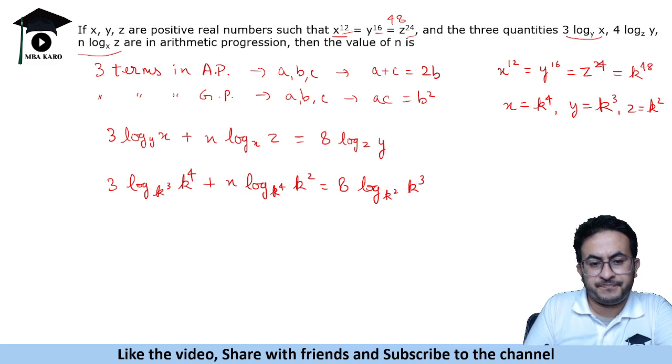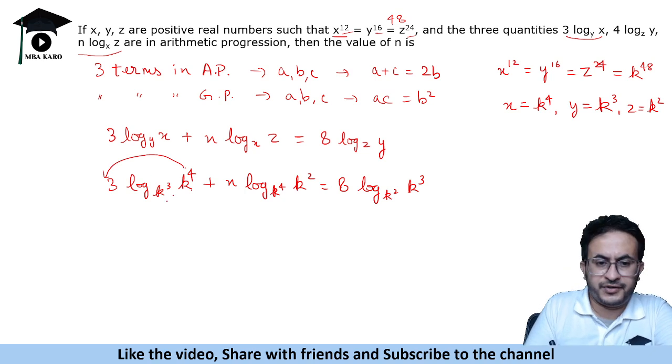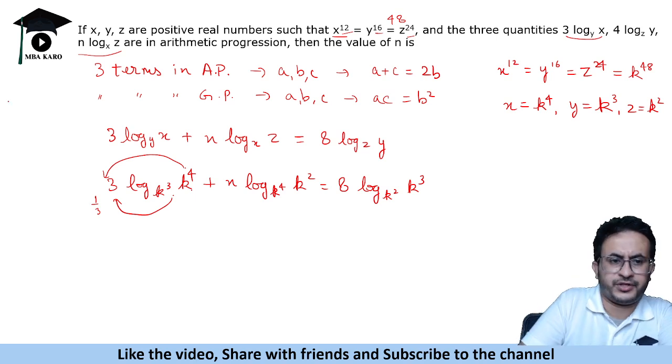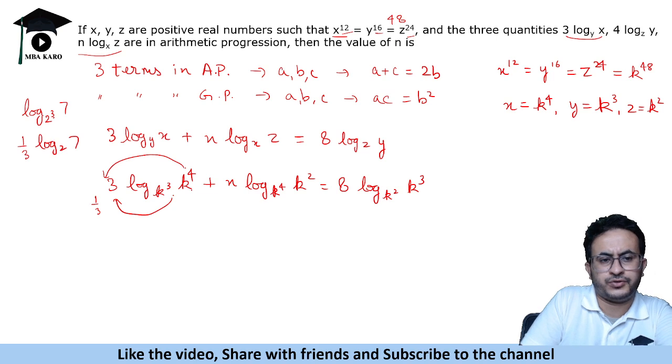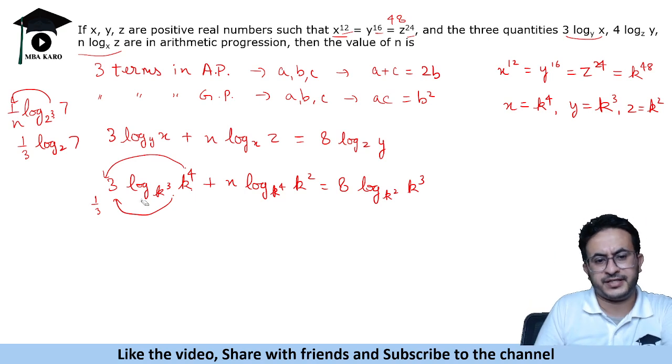Now see this, if we have a power here, that comes to the left hand side. If you have a power here, that comes to the left hand side with 1 upon, the reciprocal, like that is taken as a reciprocal. So for example, if we have log 2 to the power 3, 7, it becomes 1/3 log 2, 7. So this power goes to the left hand side, becomes 1 upon n. So we will use this property and simplify this expression.